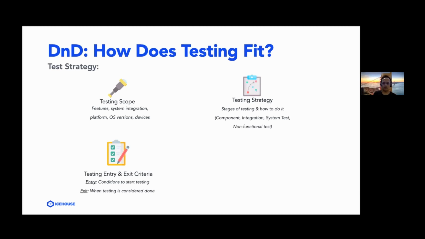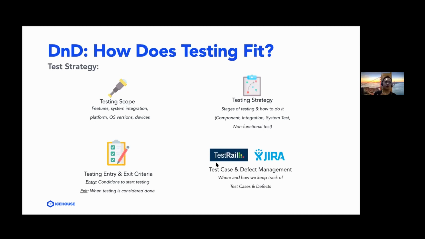And then after that, there's also the test case and defect management section, which describes how I'm going to be managing test cases and also defects. So within Icehouse, we document our test cases and also test results in a tool called TestRail. And when I'm testing and if I find defects, I'm going to log that defect or take note of that defect in a tool we call Jira Project Management. All right. So that's basically the whole process in general.